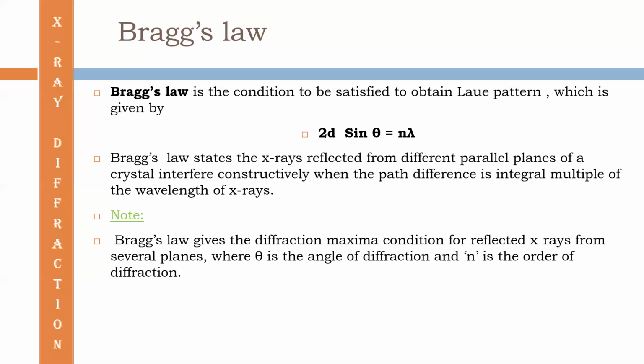Bragg's law gives the diffraction maxima condition for reflected X-rays from several planes, where theta is the angle of diffraction, n is the order of diffraction, and small d is the spacing between the planes.